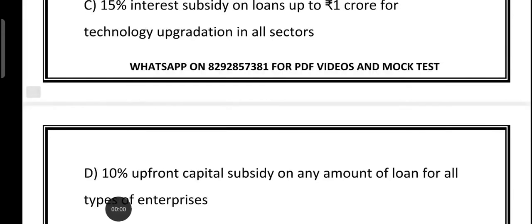What about option D? For all types of enterprise. So this is way off, right? First of all, it is not 10%, it is 15%. Second, there is a limit of 1 crore. And third, it is not for all types of enterprise. Only manufacturing MSEs are eligible.